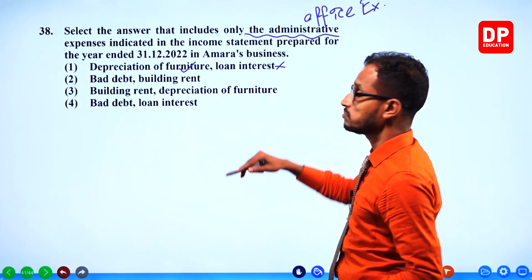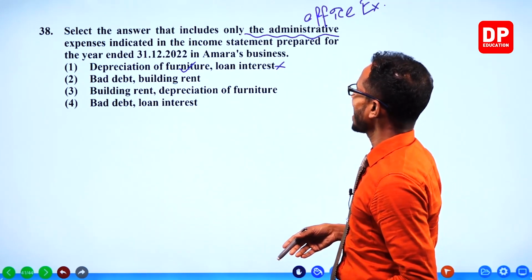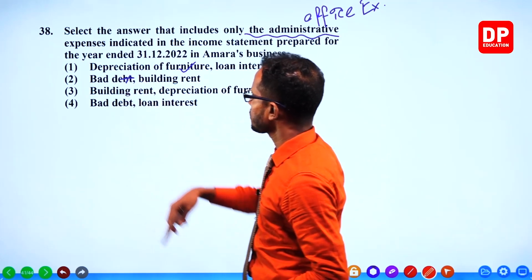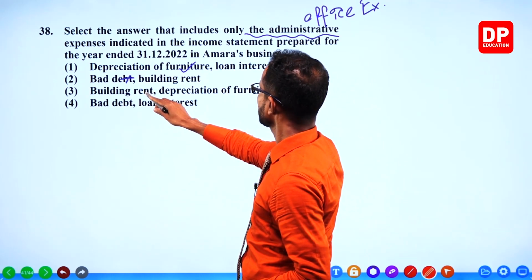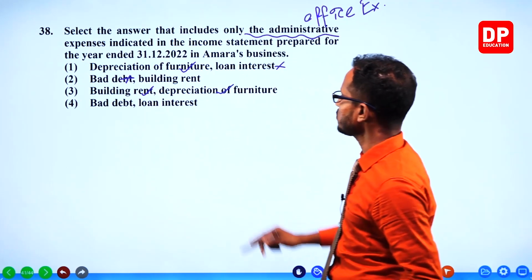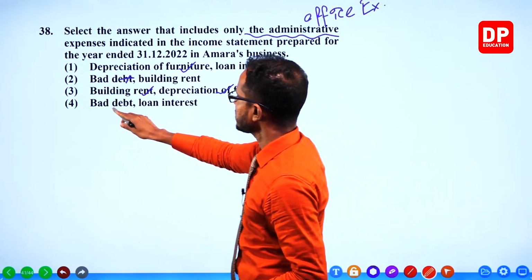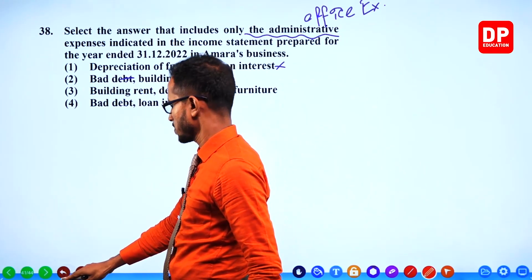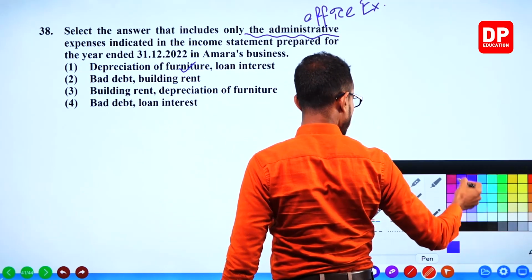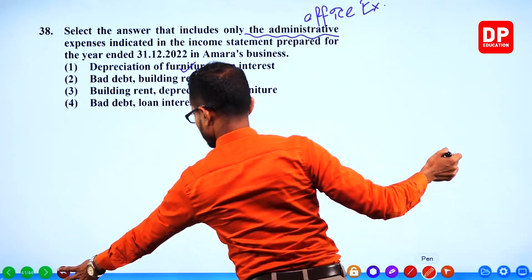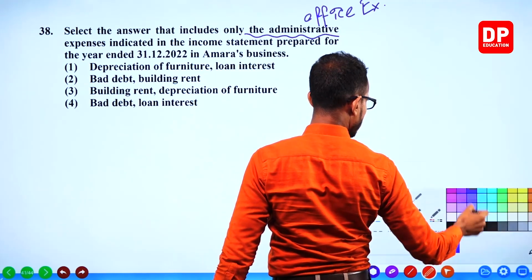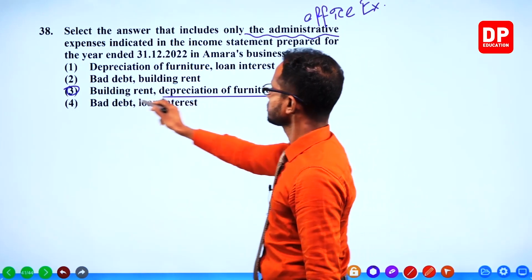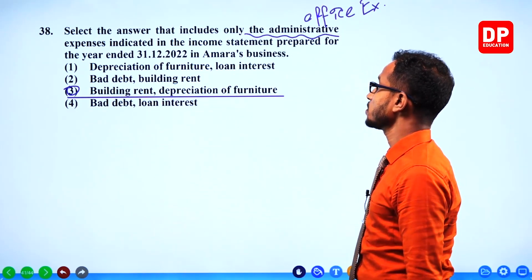Loan interest, it's wrong. Loan interest is not an administrative expense, it's a financial expense. Bad debts, no, wrong. Building rent, okay, office building rent. Depreciation of furniture. Bad debts, again, wrong. So, we have the correct answer right here. Building rent and depreciation of furniture.